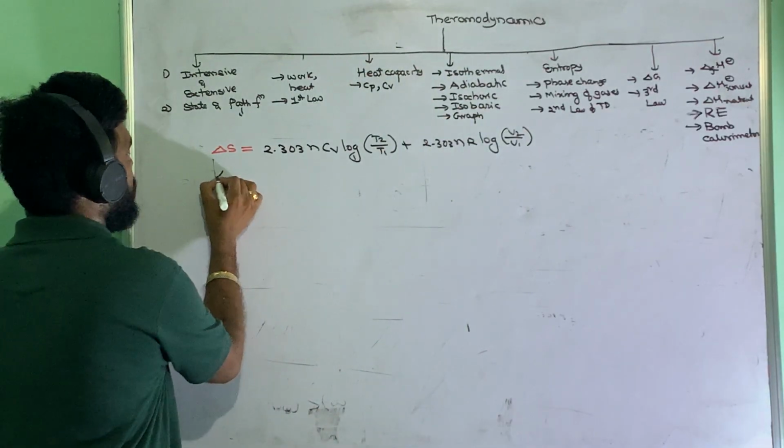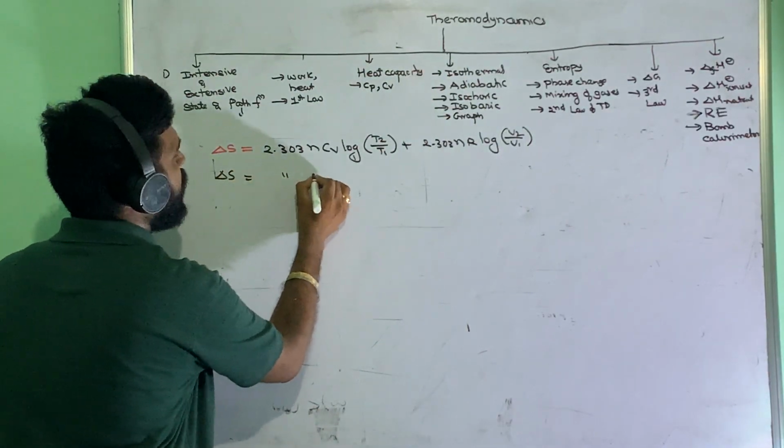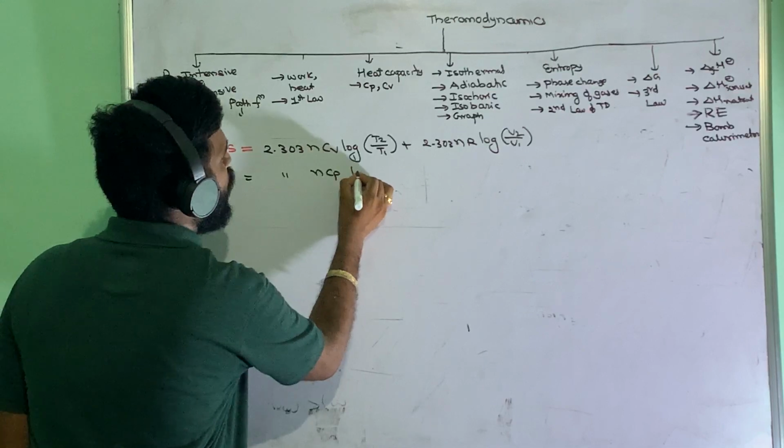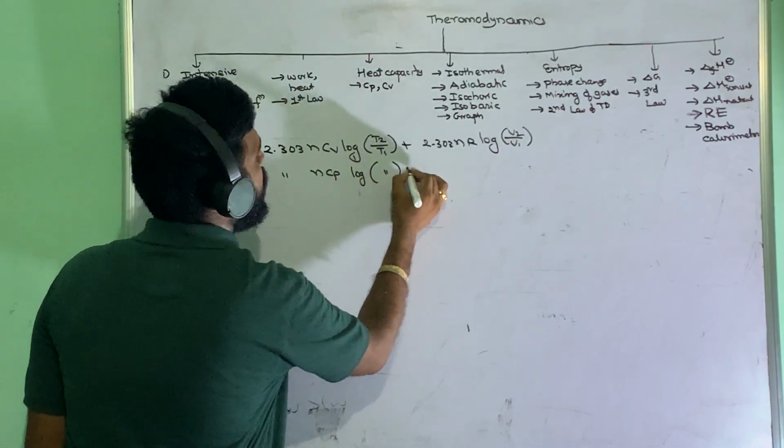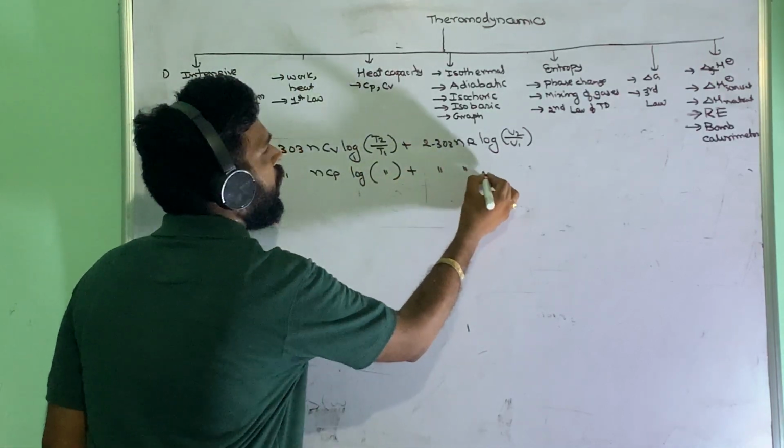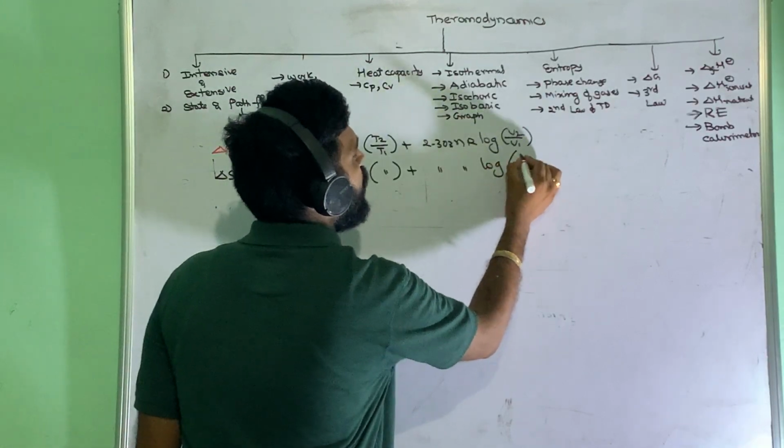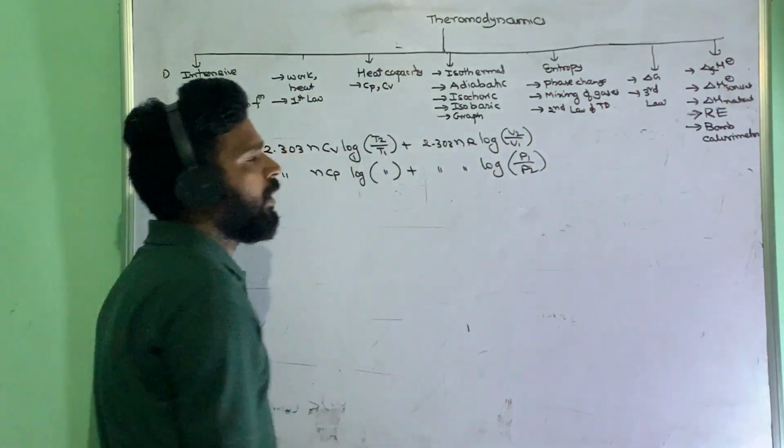Or we can also express delta S as 2.303 n C_P log T2 by T1 plus 2.303 n R log P1 by P2. These two expressions will be there.